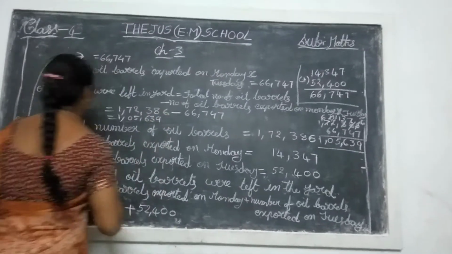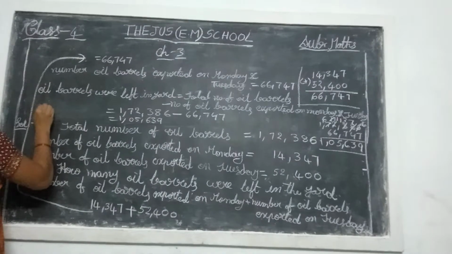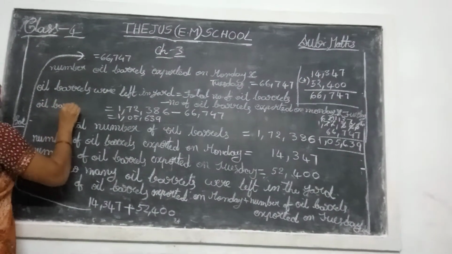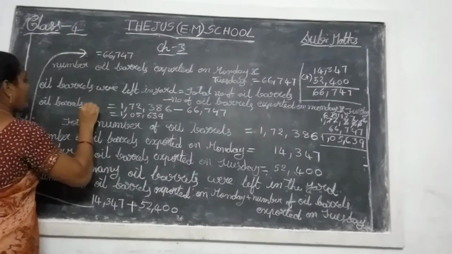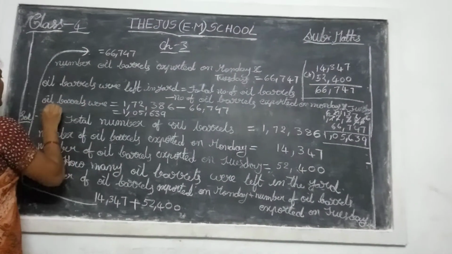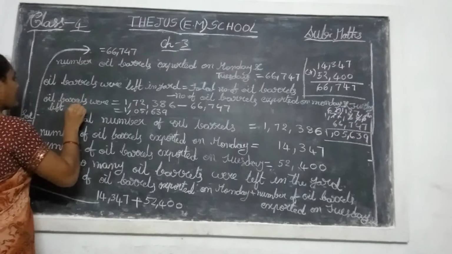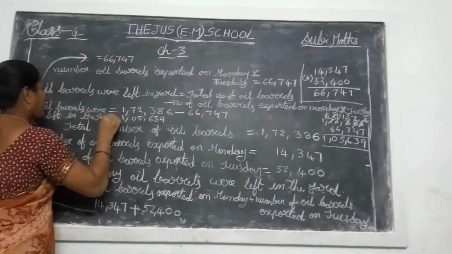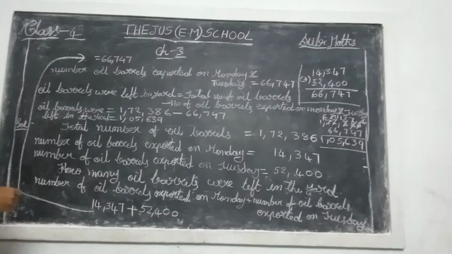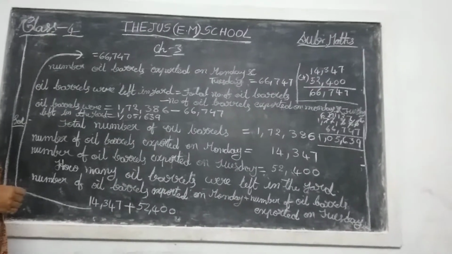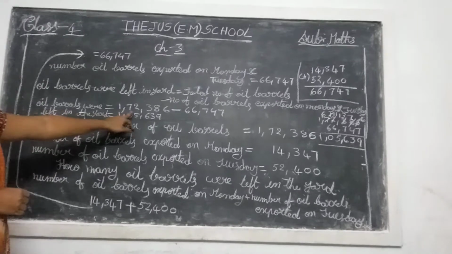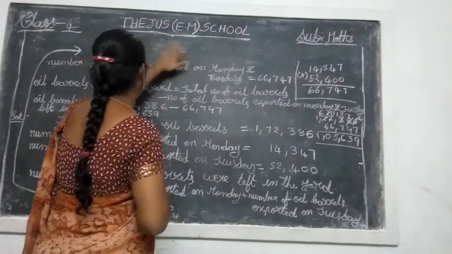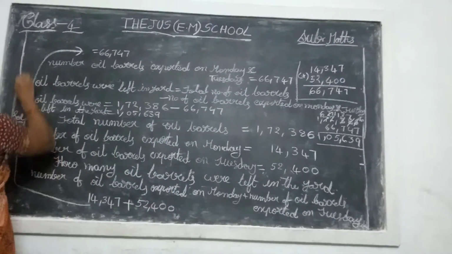1,05,639. So you write here: oil barrels were left in the end. Okay, children. So how many barrels are left in the end? 1,05,639. So this one you write after.